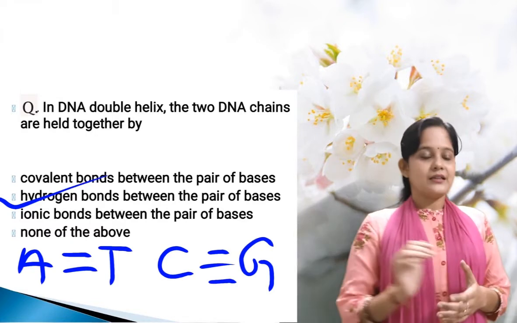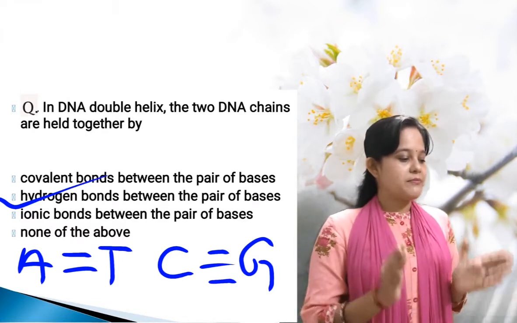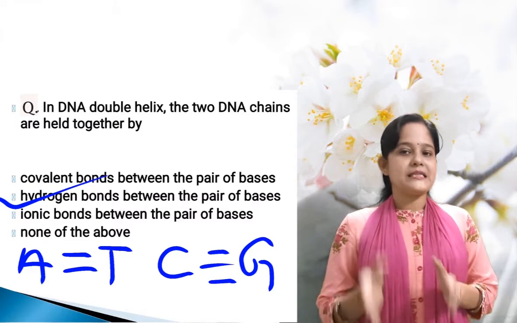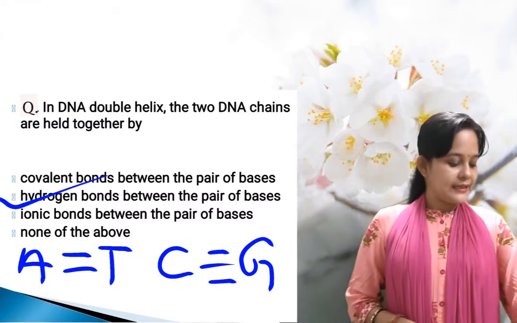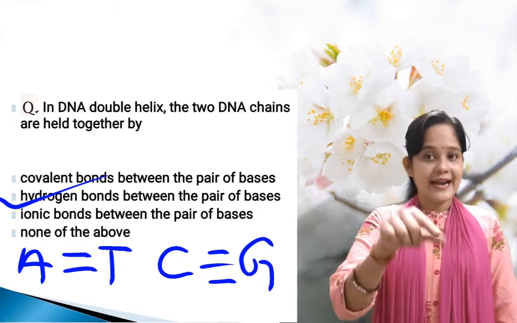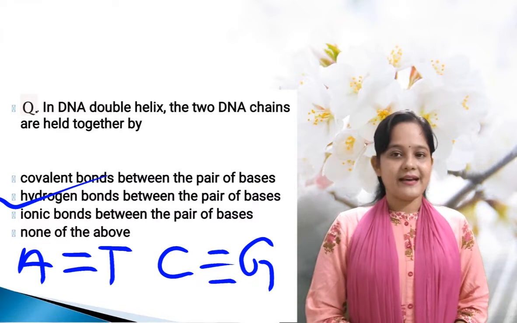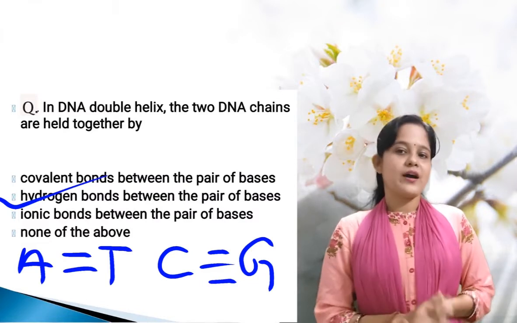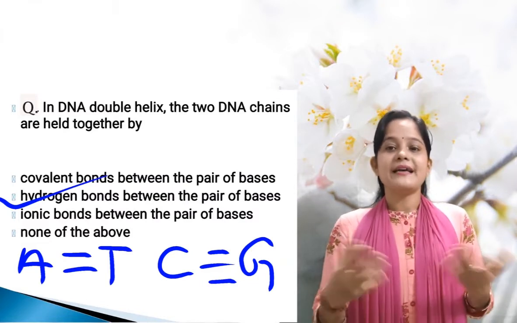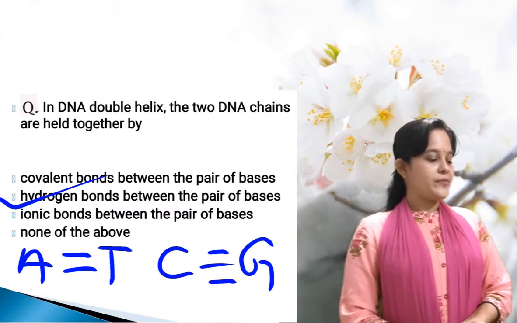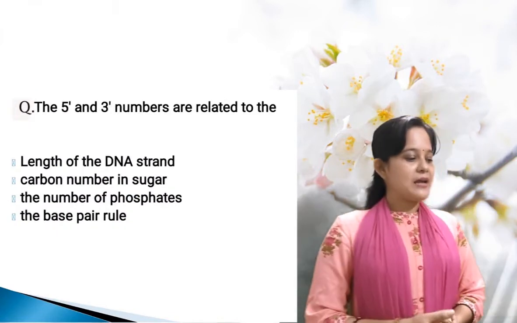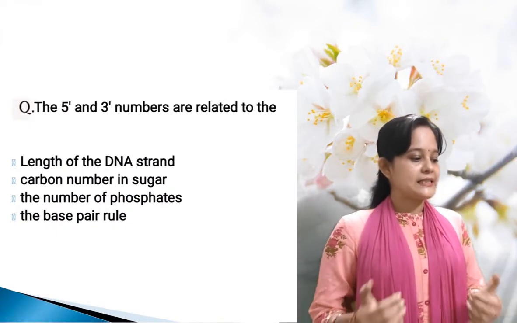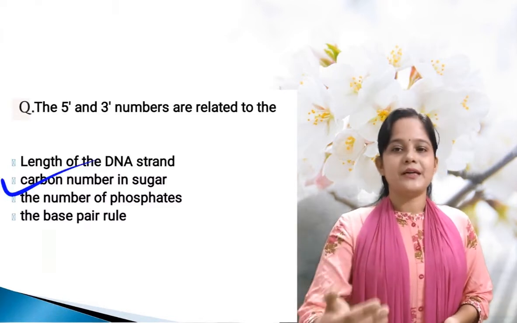So here the answer is hydrogen bonds between the base pairs. Adenine and thymine have two hydrogen bonds, and cytosine and guanine are bonded by 3 hydrogen bonds. The next one, the 5' and 3' numbers are related to the carbon number in sugar.